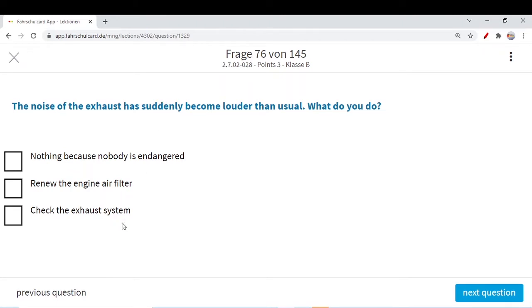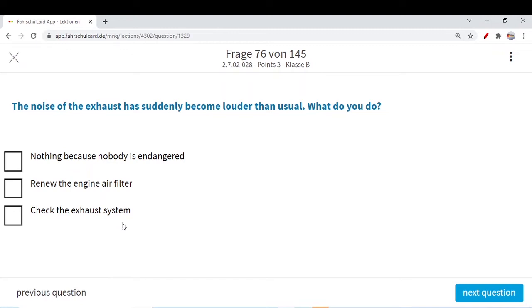You know the engine air filter? No, the engine air filter is a different thing. The air filter is actually a piece of paper, which only filters out the dangerous gases from the environment. When the color of the air filter changes, you think, yes, now it's time to change the engine air filter, but it has nothing to do with the louder noise from your exhaust system.